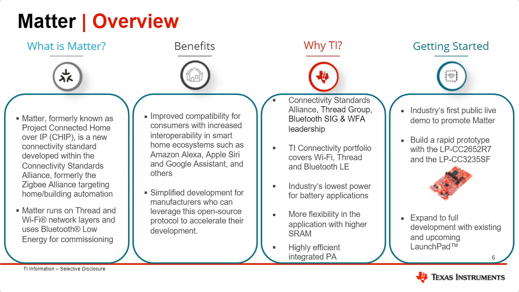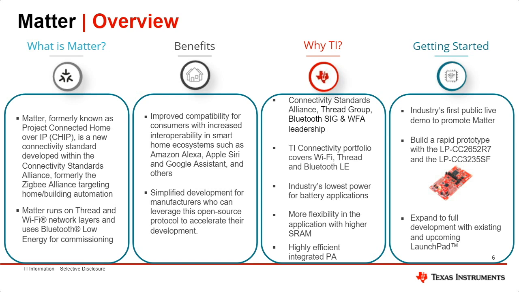What makes Matter able to be so widespread is that it uses market-proven technologies using IPv6 over physical layers like Wi-Fi, Ethernet, and Thread. BLE is also used, primarily for commissioning and connecting new devices to the network. This creates an accelerated development process for those who can leverage and integrate the open source protocol.